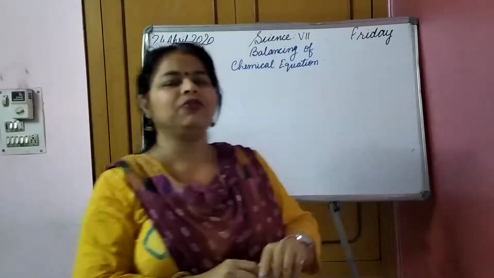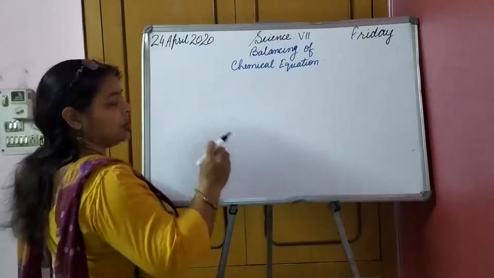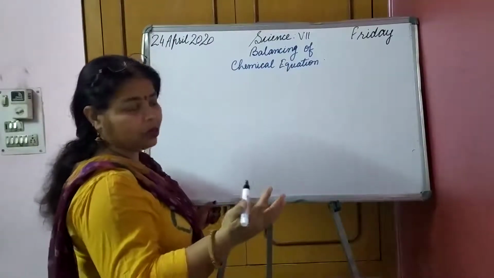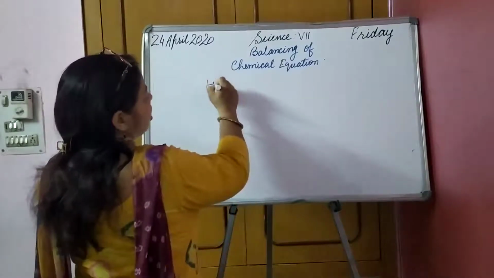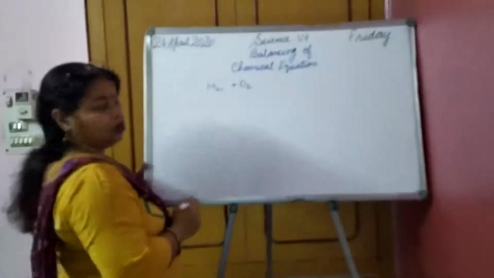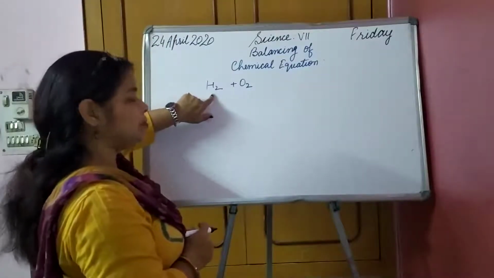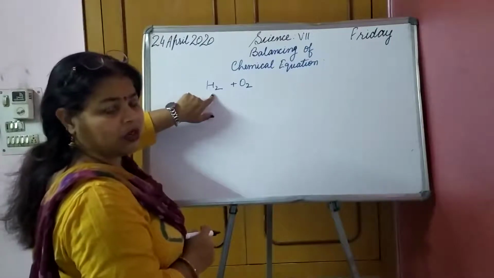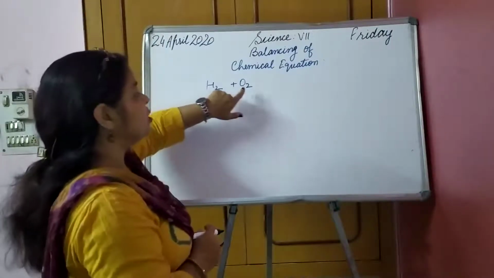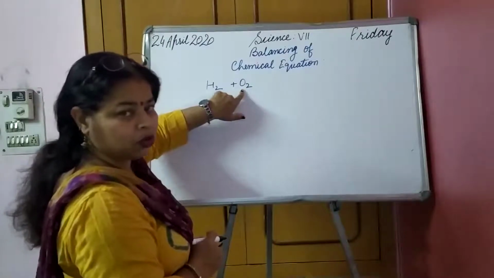So let us start with a very simple, the easiest equation: hydrogen gas plus oxygen gas. We always write hydrogen in the molecular, gaseous form, H2, as you have learned in atomicity. Oxygen is also in the form of O2.